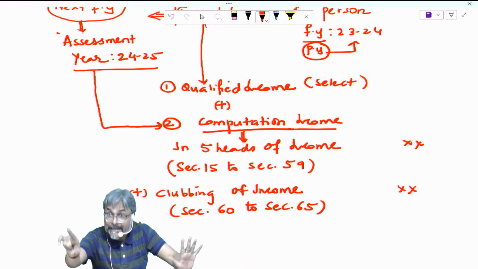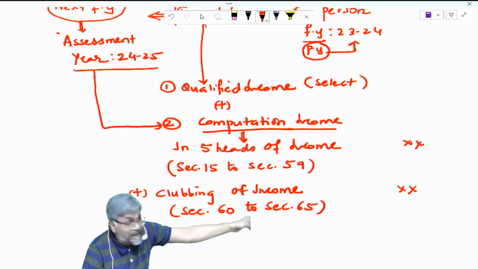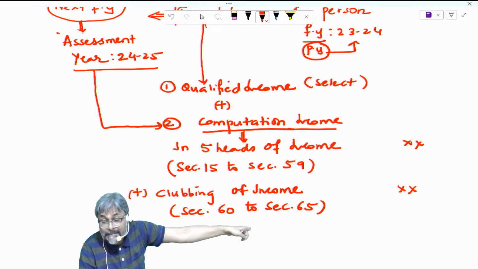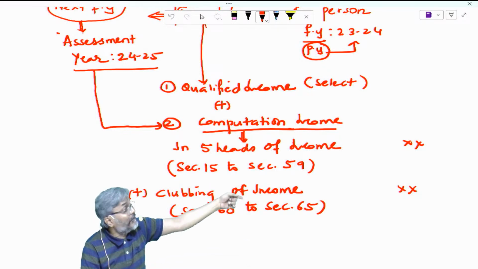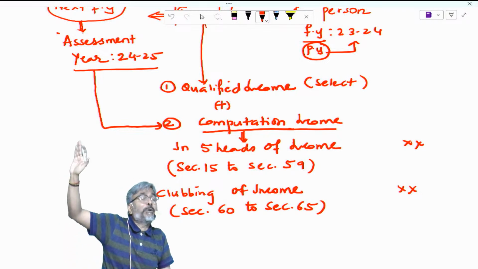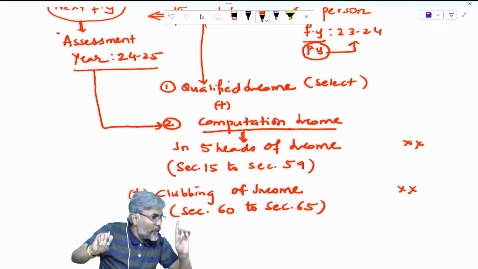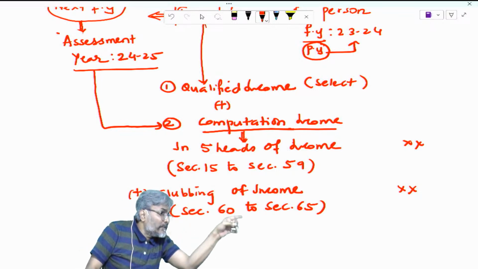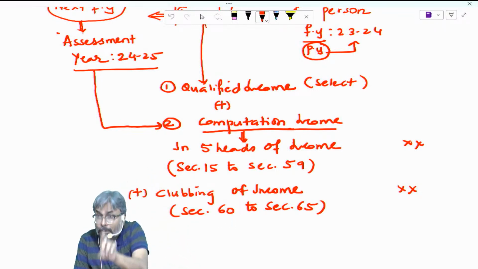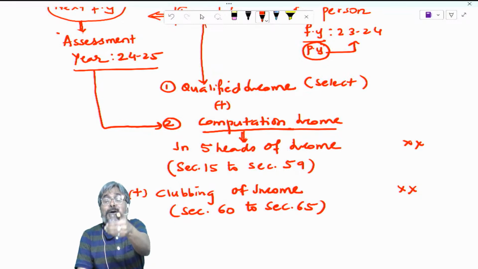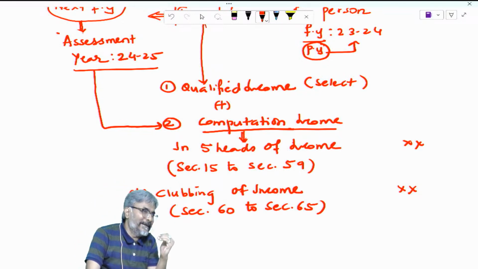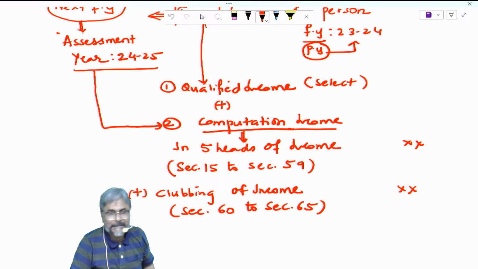No. That is the reason why these deductions, from 80C to 80U, are given not to a particular head of income, but from GTI.